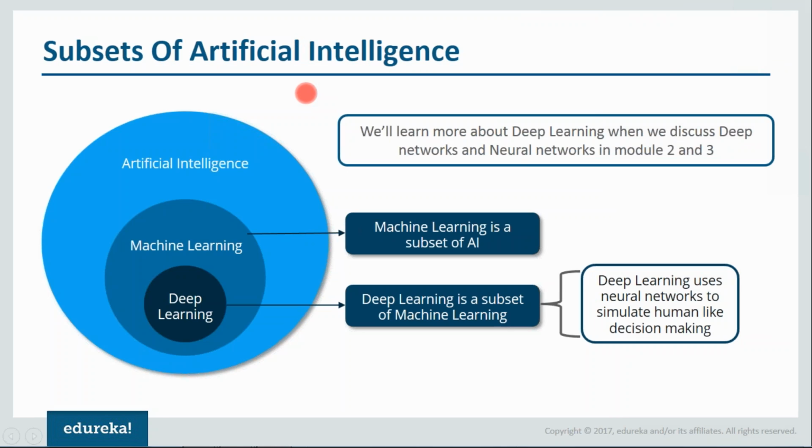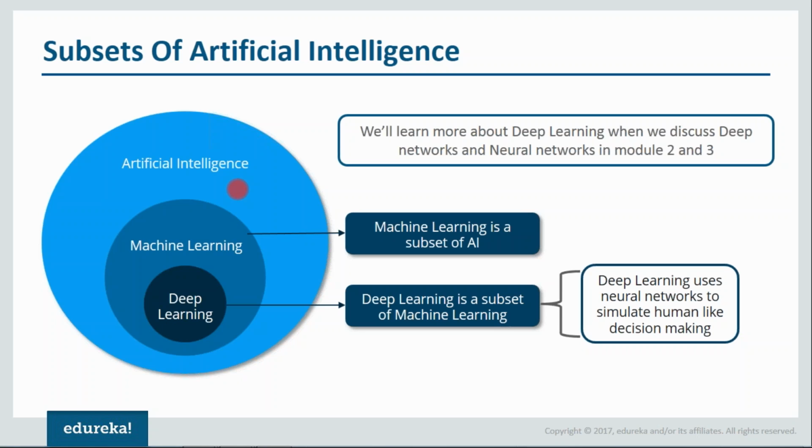Now let us move forward and understand how to achieve artificial intelligence. In order to achieve artificial intelligence, there were a few technologies that came. First came machine learning. Now, there were certain limitations of machine learning. In order to overcome those limitations came deep learning. Now, let me tell you guys, the concept of artificial intelligence is not new. It was first coined in 1956, but it was just a theoretical concept.